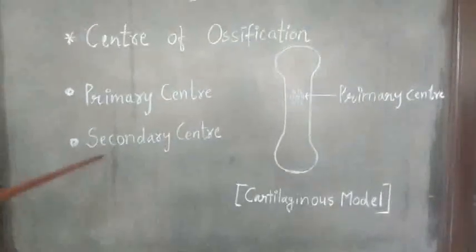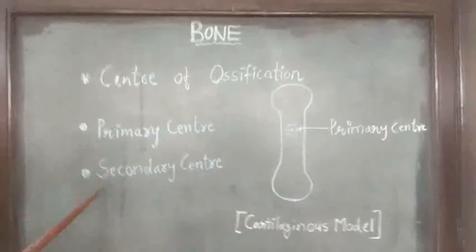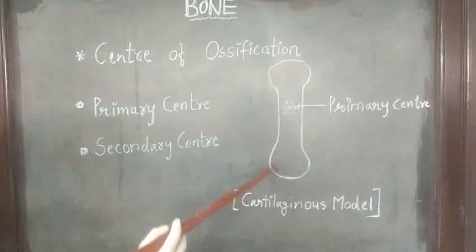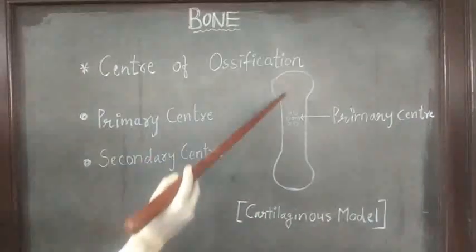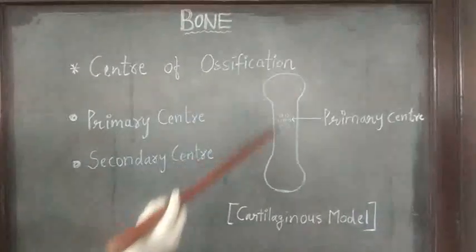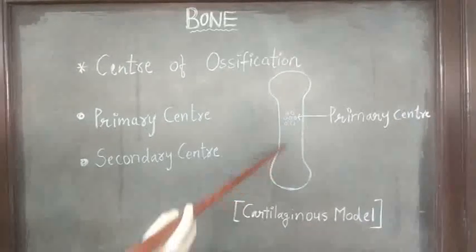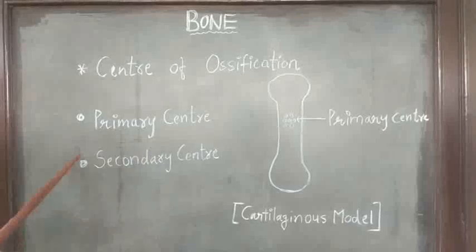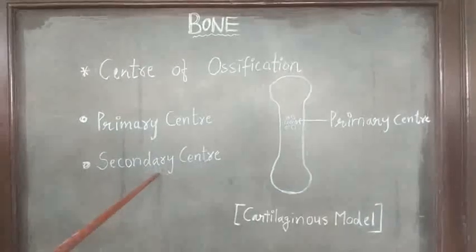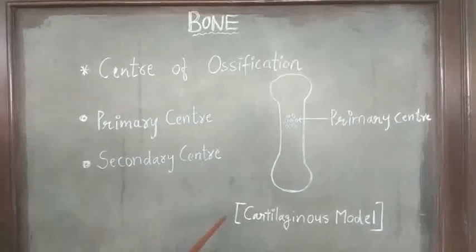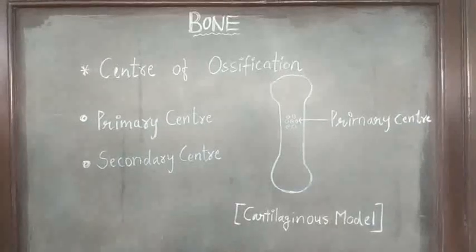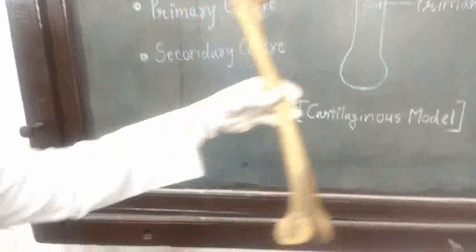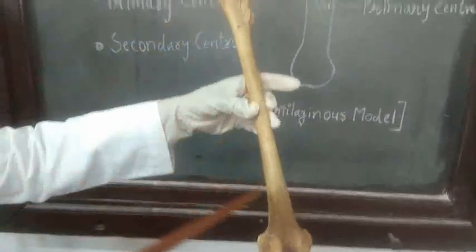What is secondary center? Secondary center is that from which accessory parts of the bone, that is ends of the long bone, appear. As a rule, secondary center appears after birth, but there are some exceptions, that is lower end of the femur. See, this is the femur.